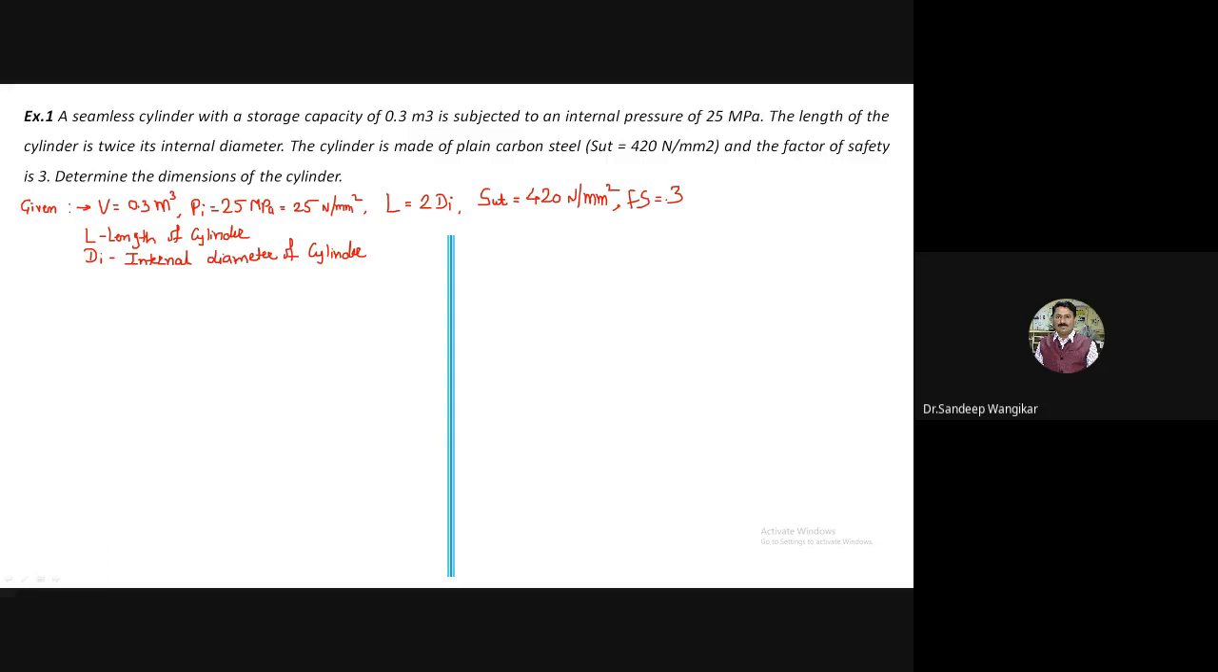So we have to calculate the dimensions here. Thickness we have to calculate. Length also we can calculate, but the main ask is the thickness. Length also we will calculate, no problem. So we have to calculate the dimensions.